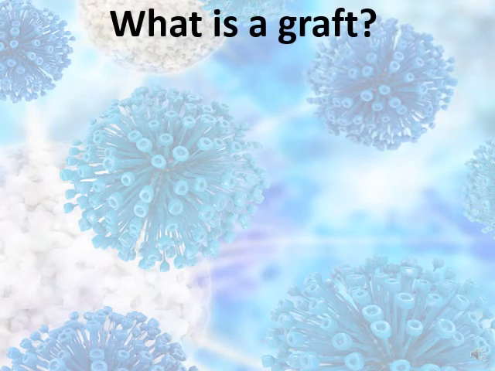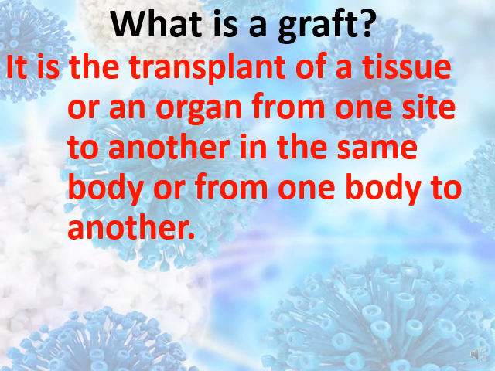Now let's move to an idea about grafting. What is a graft? A graft is a transplant of a tissue or an organ from one side to another in the same body, or from one body to another. You know that some people can donate a kidney, for example, or they can donate a lung, or they can donate, let's say, an eye. So this is called grafting. So grafting is the transplant of a tissue or an organ from one side to another.